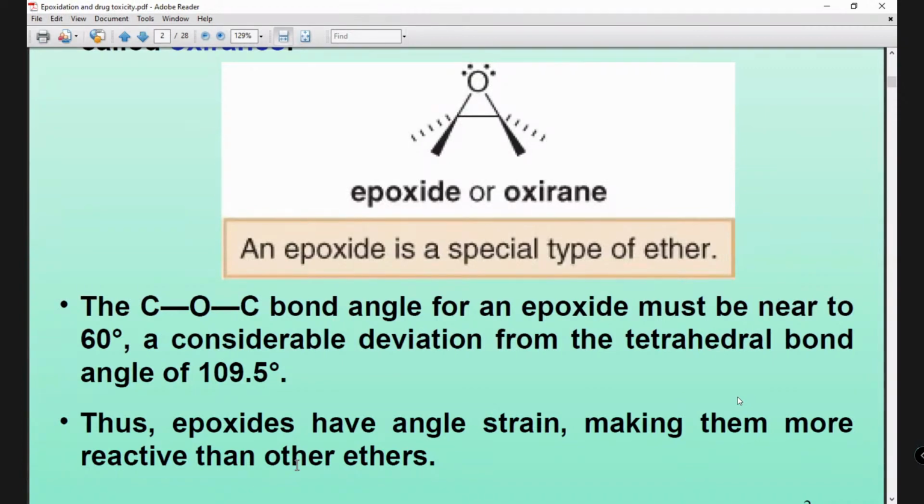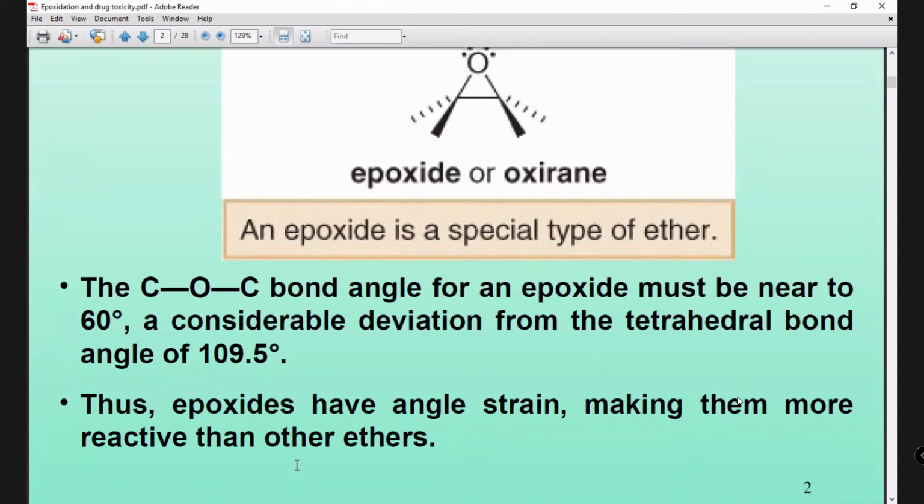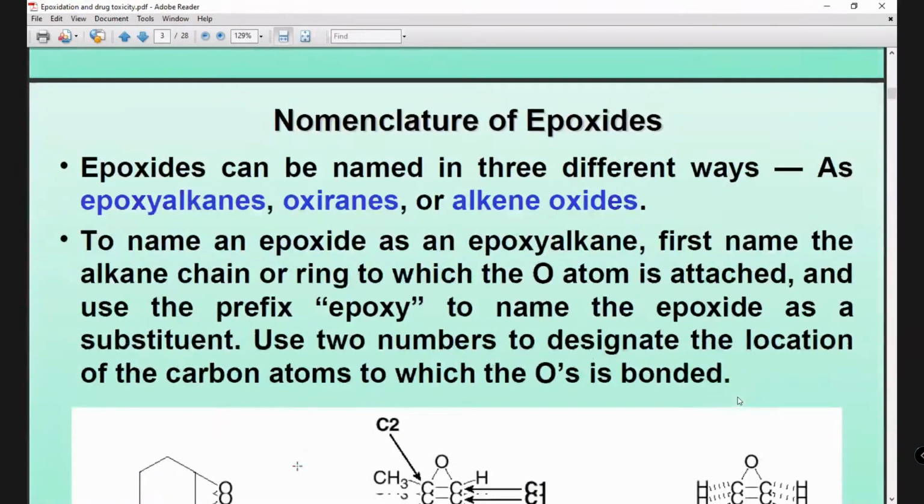Which one is more reactive and more unstable? Then you need to answer epoxide, because it has a 60-degree bond angle. The bond angle is less, so it is unstable, it can break instantly, and reactive intermediates can form in your body. This is the answer.